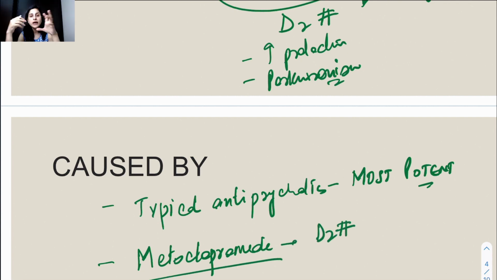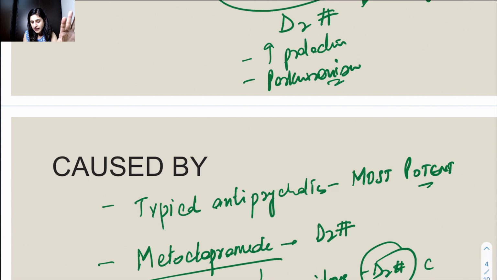It is used as a prokinetic, and in the GIT chapters you see these drugs as prokinetics and antiemetics. Because this drug crosses the blood-brain barrier, its side effect is D2 blocking action. Similar to it is domperidone, which is used as an antiemetic. It has a similar mechanism to metoclopramide. This is also a D2 blocker, but it acts only outside the CNS, in the CTZ. So the antiemetic action comes from domperidone.